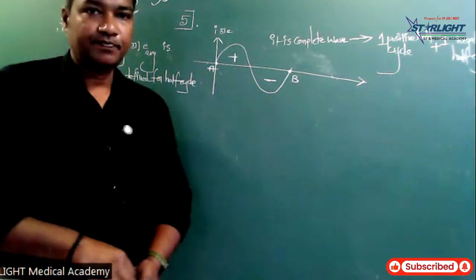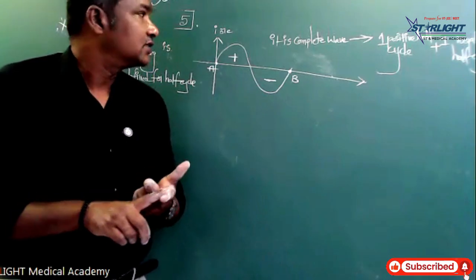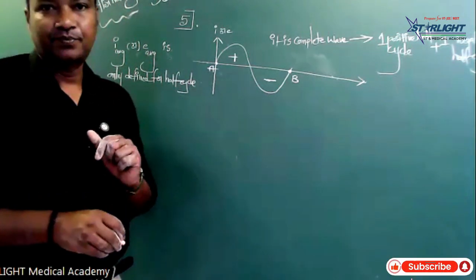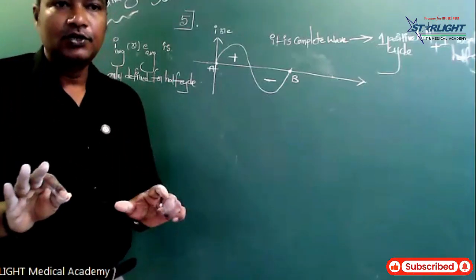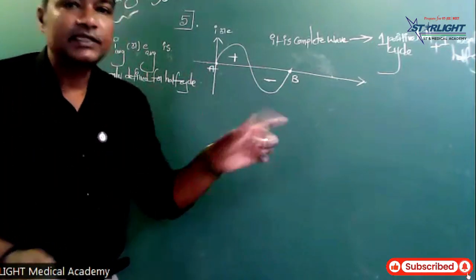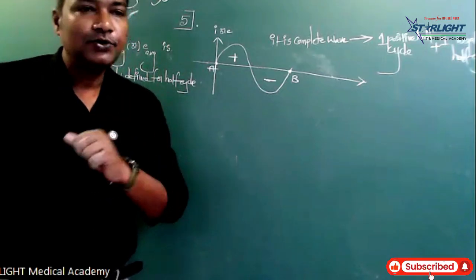Very, very important. If we want to talk about I average or E average, average current, average EMF, we have to study only the half cycle, not the complete cycle. For the complete cycle, it is 0.